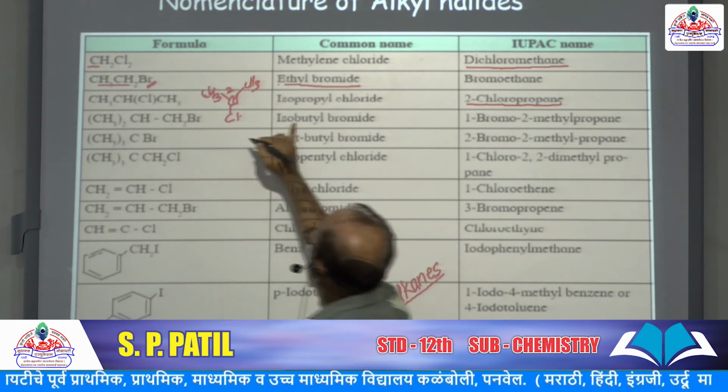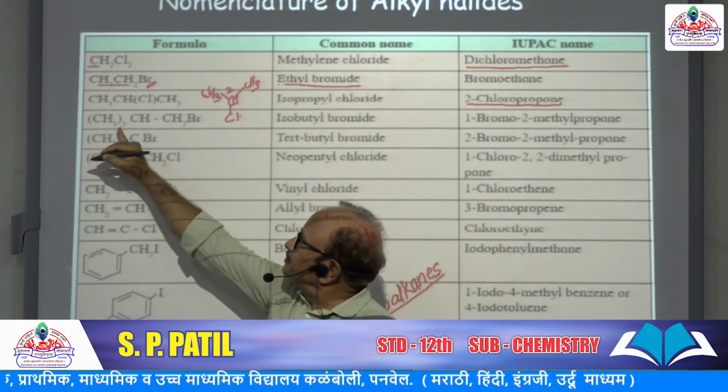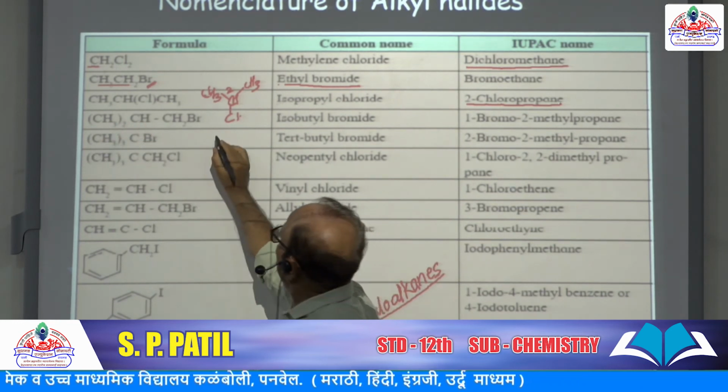Same way, CH3 twice CH2Br. This is isobutyl bromide.